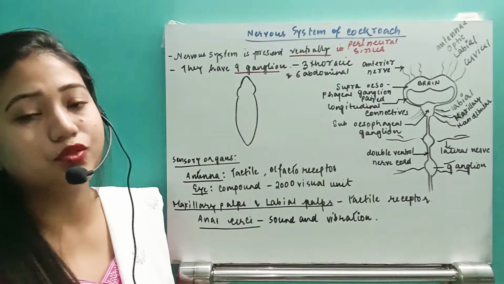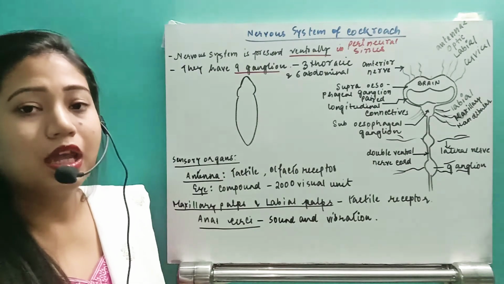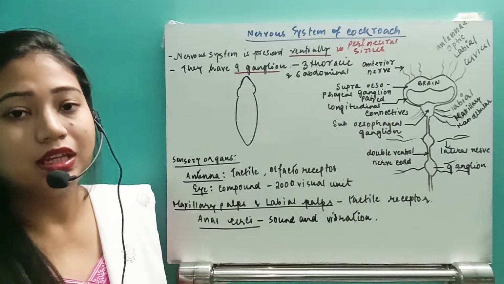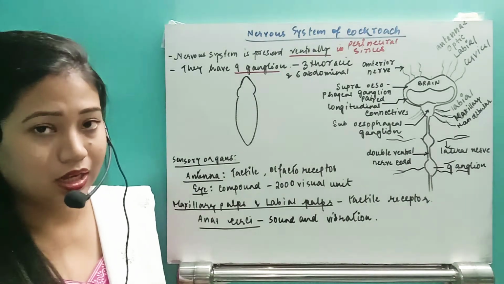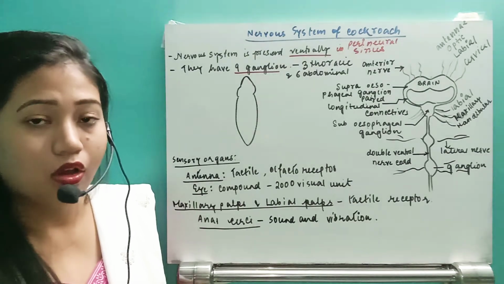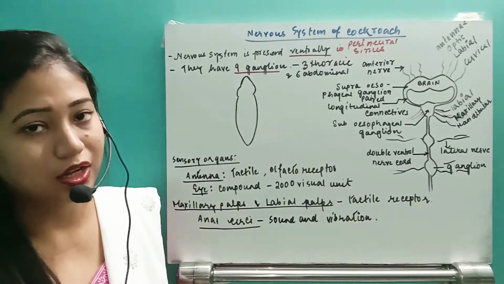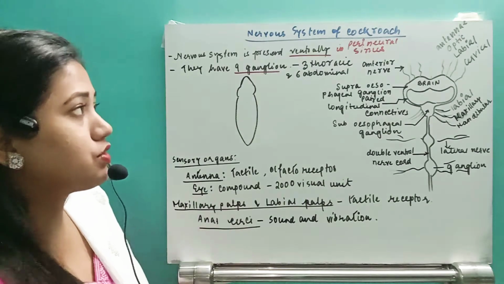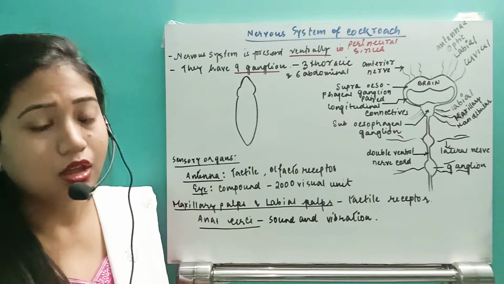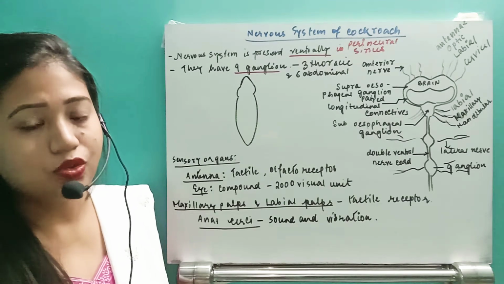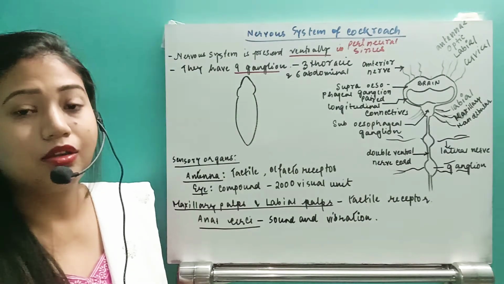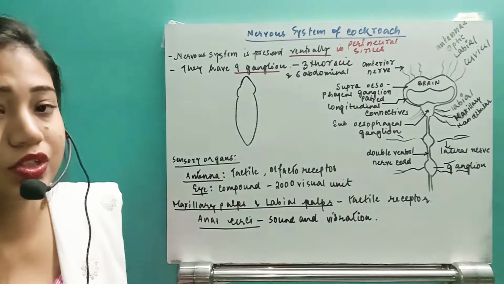Ganglion already I have told you in the nervous tissue, in the structural organization itself, that whenever the cytons are present above one another vertically, then they will form a cluster of cytons of the neurons, that is known as the ganglion. So in case of this nervous system of cockroach, they are made up of lots of fused ganglions. Those ganglions are connected with each other.